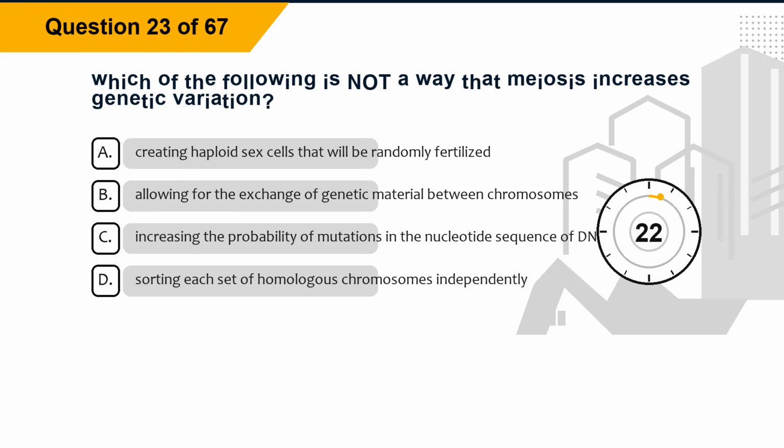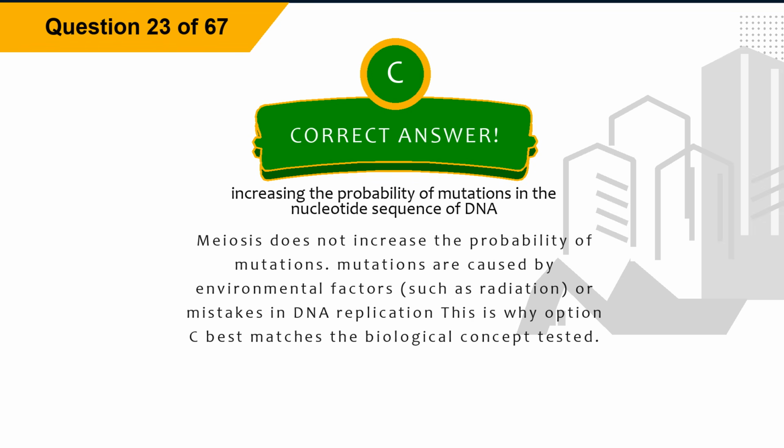Question 23. Which of the following is not a way that meiosis increases genetic variation? Option A. Creating haploid sex cells that will be randomly fertilized. Option B. Allowing for the exchange of genetic material between chromosomes. Option C. Increasing the probability of mutations in the nucleotide sequence of DNA. Option D. Sorting each set of homologous chromosomes independently. The correct answer is option C. Increasing the probability of mutations in the nucleotide sequence of DNA.